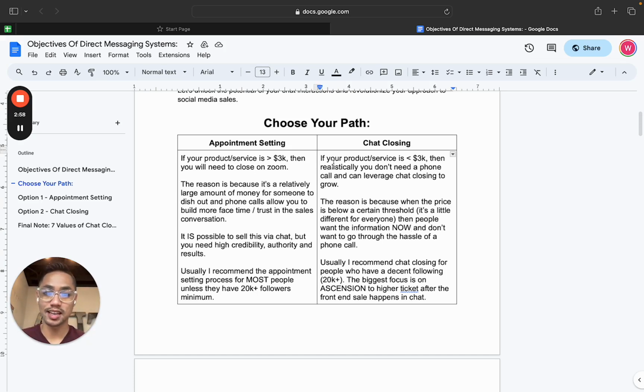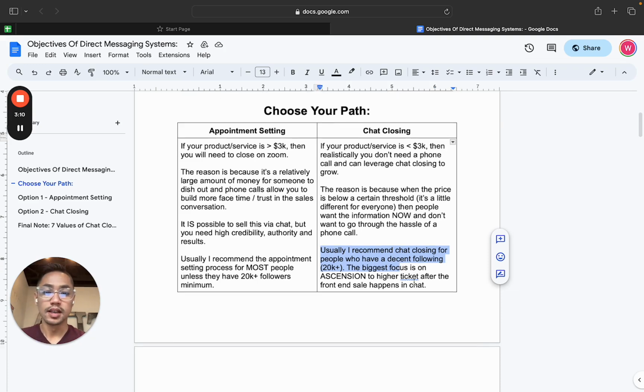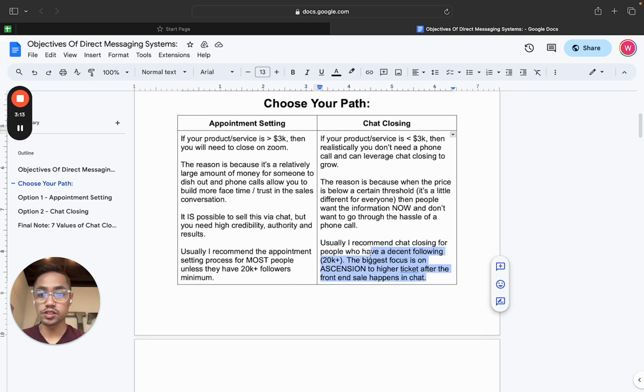But once you get past that, it gets a little more murky and tough, right? And then usually I recommend chat closing for people who have a decent following, like 20K or more followers on Instagram or any of your big platforms. But the biggest focus that I would recommend for people in chat closing is ascension, right? And we can talk more about that in different modules, but that's the idea here, just to think of how I would make the decision. So whether you're appointment setting or chat closing, that's where you need to make that call, right?